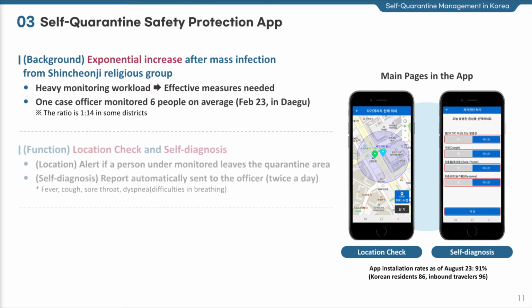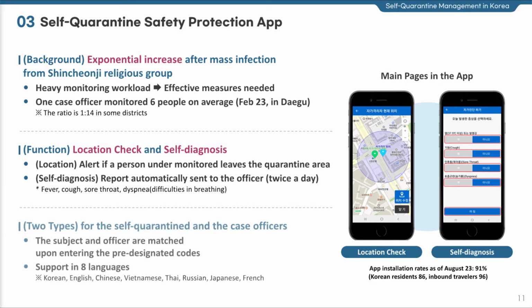The main functions of this app are to find the location of those under self-quarantine, to detect whether or not they leave the quarantine area, and to support them to check fever, cough, and other symptoms and send the results to the case officer. When an alert is sent, the case officer makes a phone call or visits the self-quarantined person after receiving the alert.